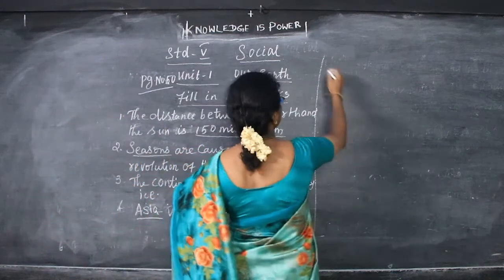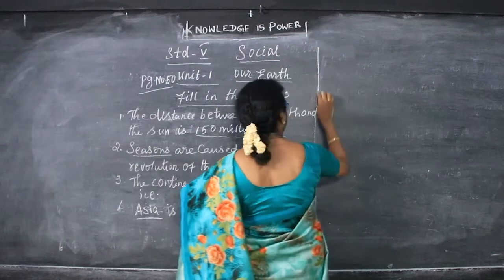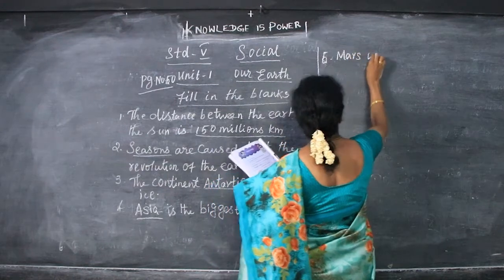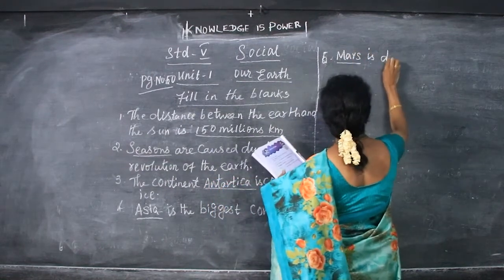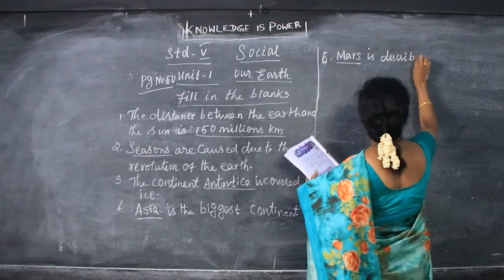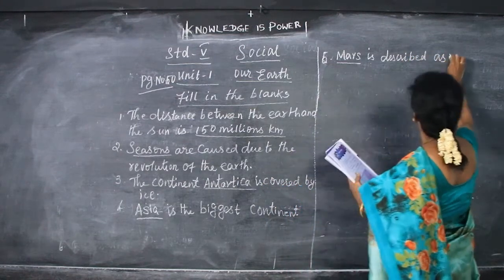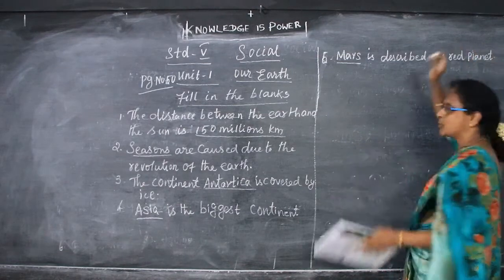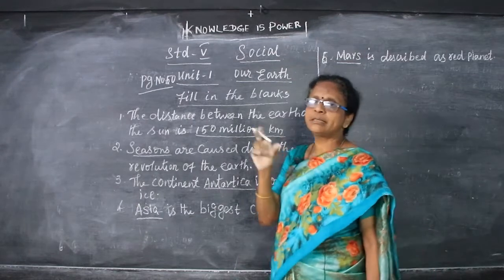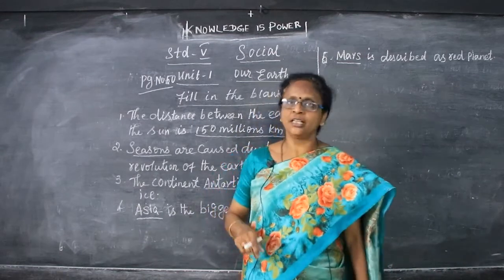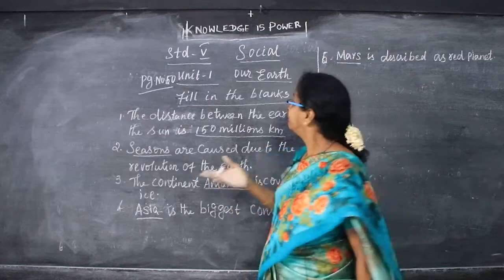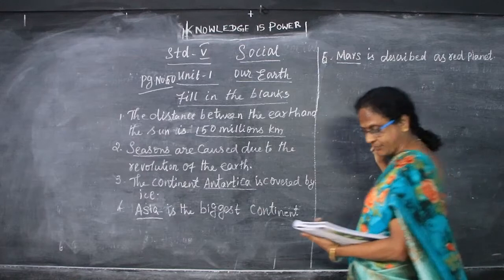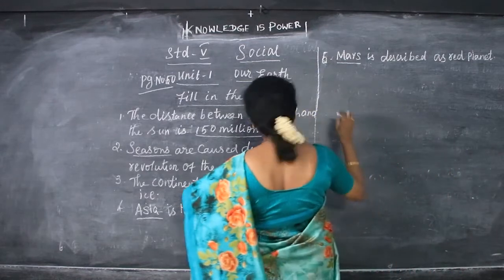And dash is described as red planet. So, there are 8 planets I said. Which is described as the red planet? Mars is described as the red planet. It seems to be red in color. You better buy the stickers in the shop, solar system stickers, and each planet separately will have a sticker. So in that you can see the colors of the planets. So Mars is described as the red planet, and dash percentage of the earth is covered by salt water.